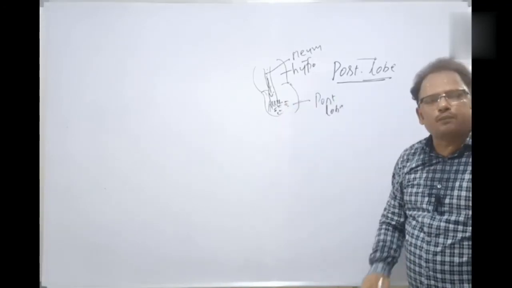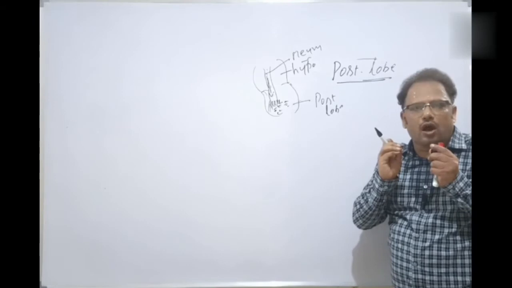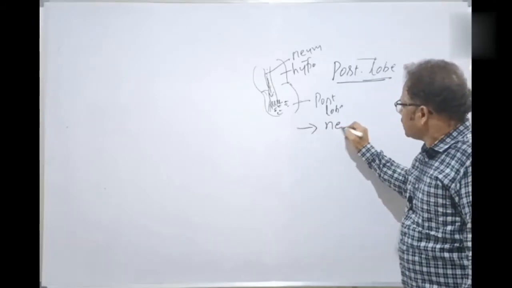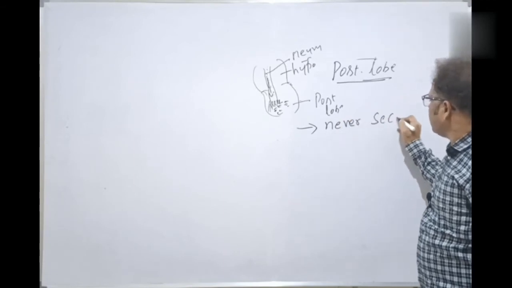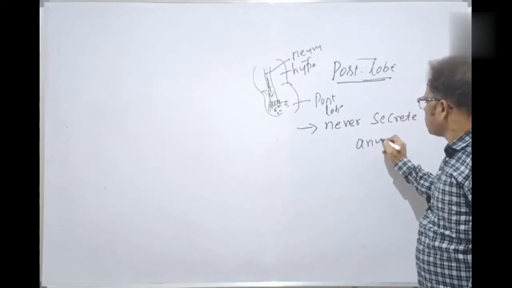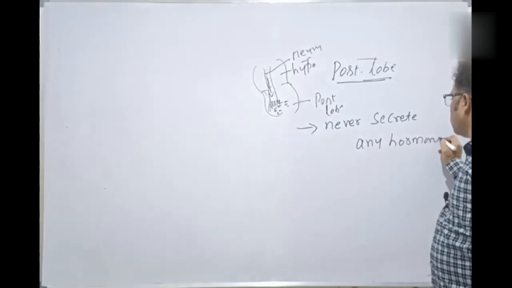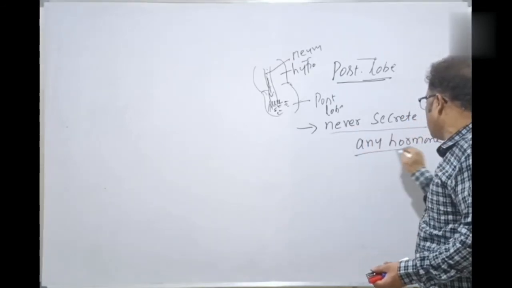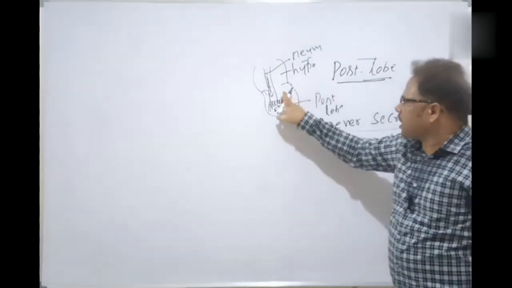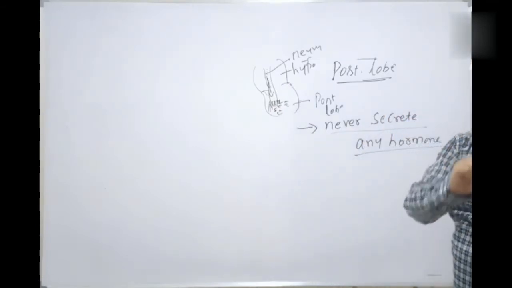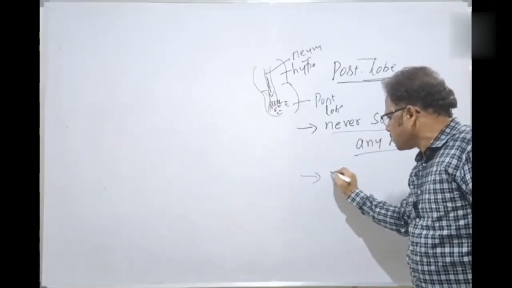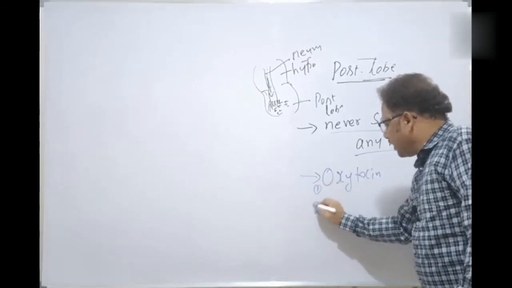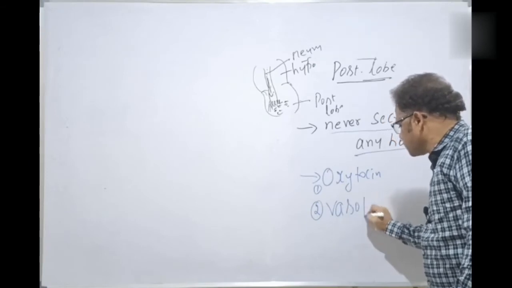so that the posterior lobe contains the hormones. The posterior lobe never secretes any hormone. Just remember this point, a very important point. The posterior lobe never secretes any hormone, but receives the two neurohormones. What are the two neurohormones I told you? One is called oxytocin, number one. The other is called vasopressin.